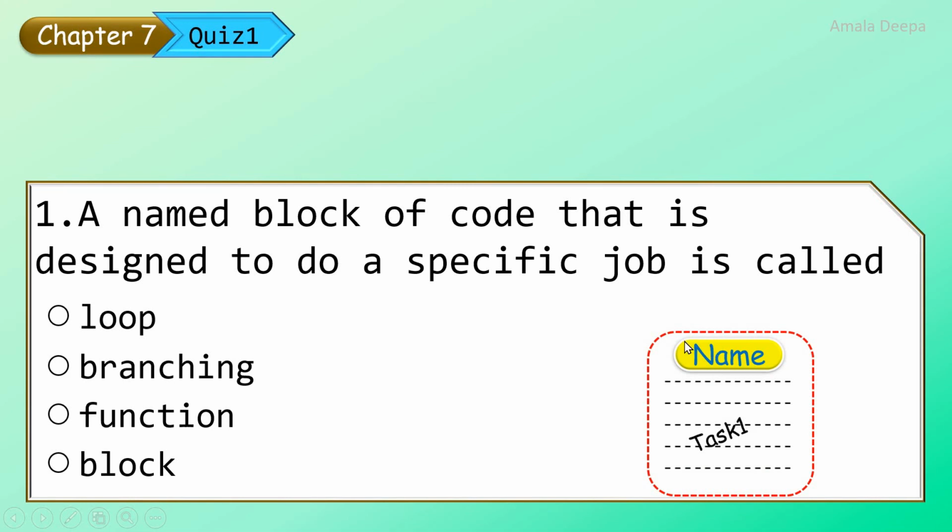See here, a block of code for a specific task or a job which is defined by a name is called as a function. A named block of code that is designed to do a specific job is called function.